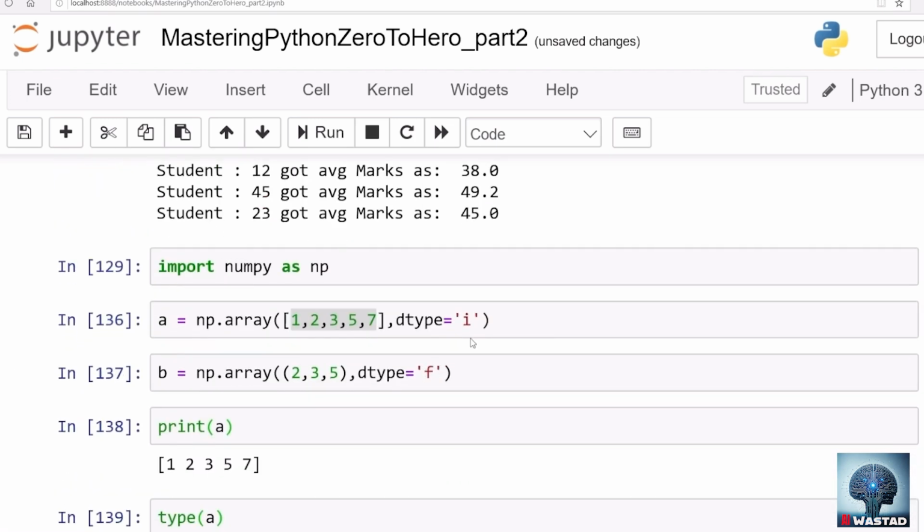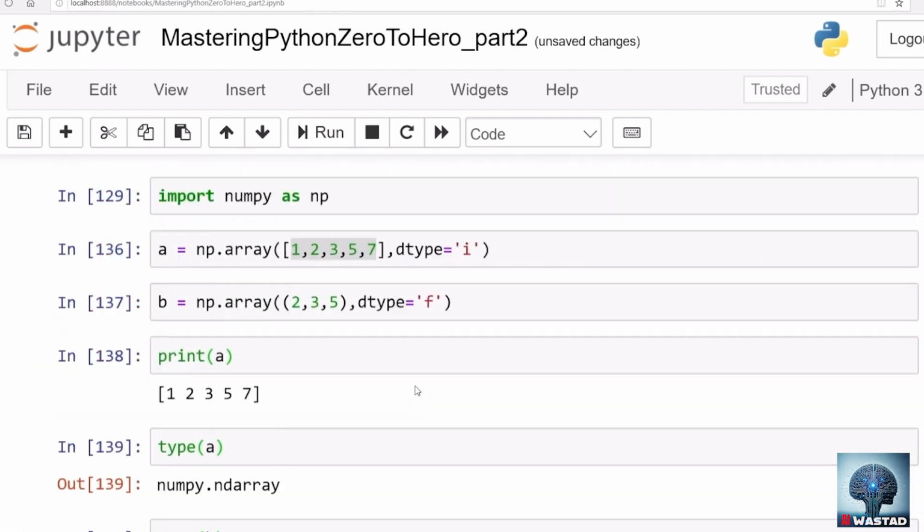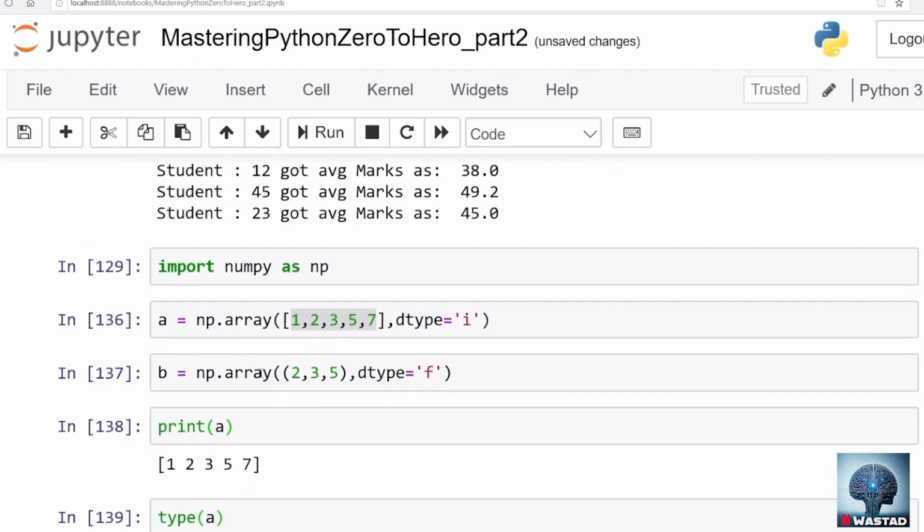Again, there is 64-bit support as well. I mean, we can define that here. There are several options available here. So that's how we can define the NumPy array.